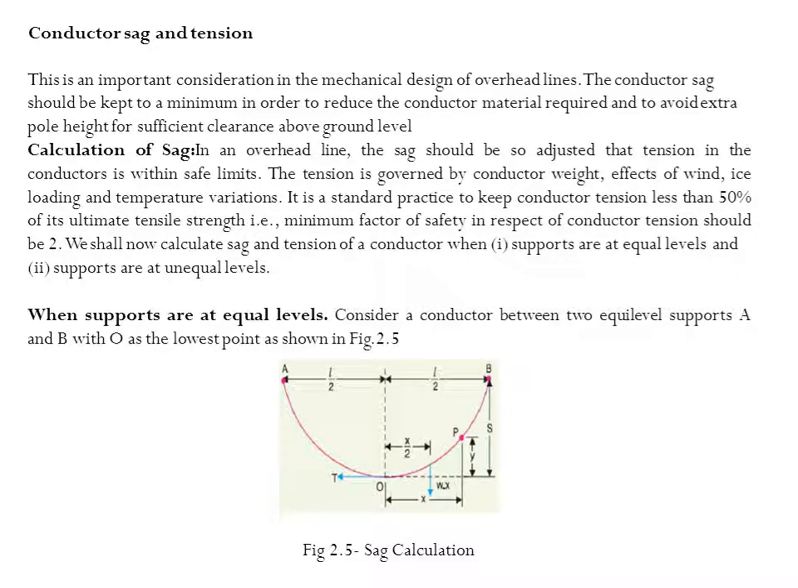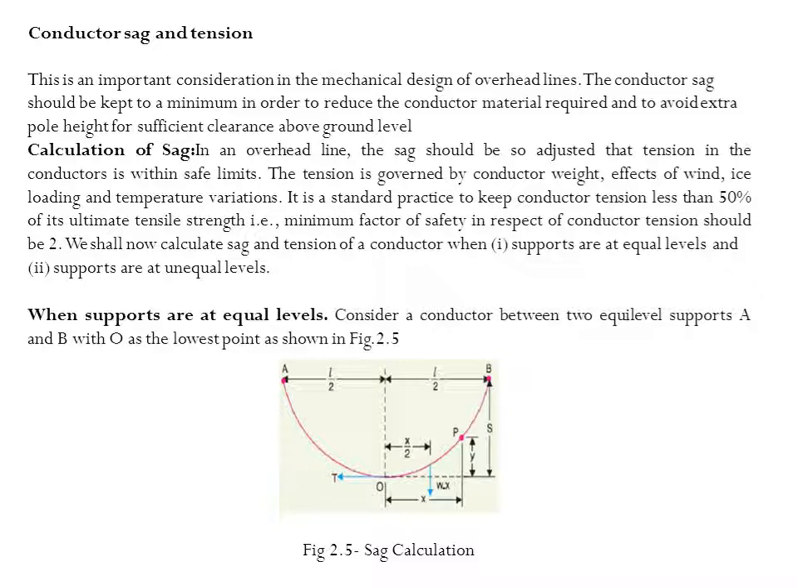Now it is an important consideration to go for the calculations of sag and tension occurring on the conductor. This is an important consideration in the mechanical design of overhead lines. The conductor sag should be kept to a minimum in order to reduce the conductor material and to avoid extra pole height for sufficient clearance above the ground level. So we will see the calculation of sag.